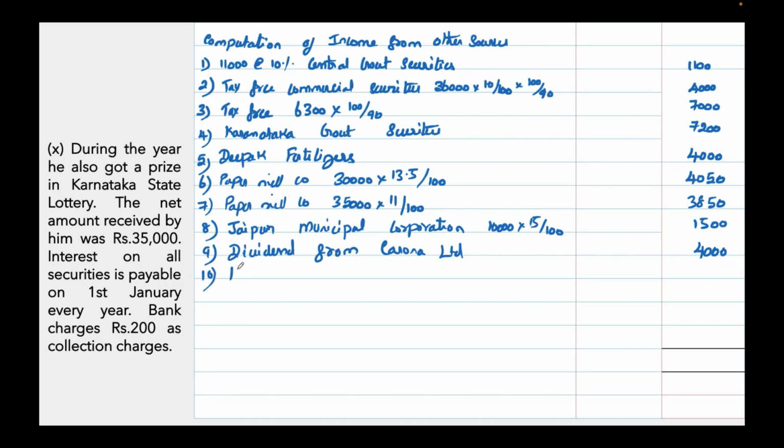Karnataka State Lottery. We have to gross it up. So 35,000. They have given you the net amount, so you have to gross it up. 35,000 into 100 divided by 70. 50,000.